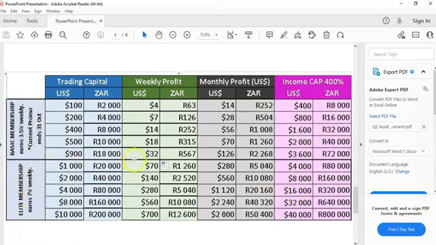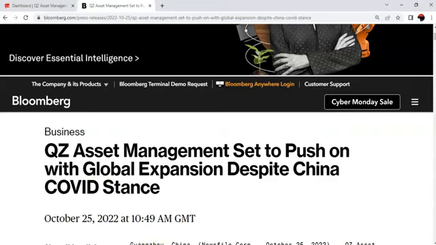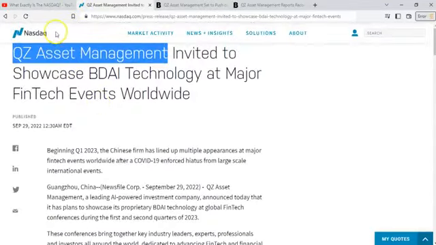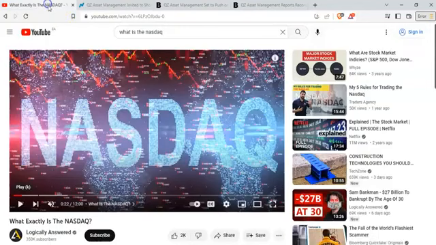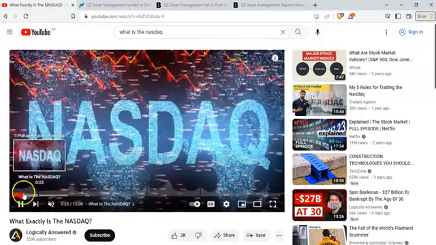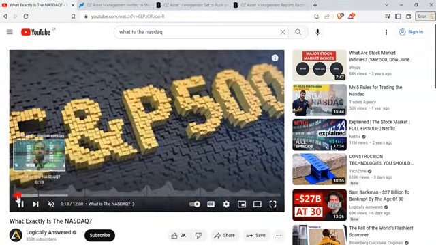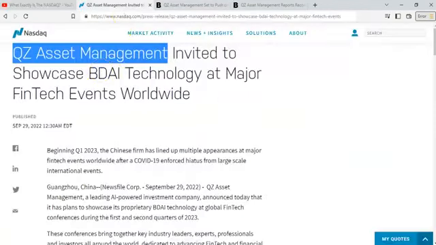So this is what you need to look at when you invest with QZ Asset Management. These are brilliant returns, and what makes these returns is the BDAI technology. This technology is known throughout the world. If you check NASDAQ, the big stock exchange, the index which lists big companies like your Tesla, your Microsoft, and you see that NASDAQ is actually talking about QZ Asset Management here, then you will understand that QZ Asset Management is a big company.